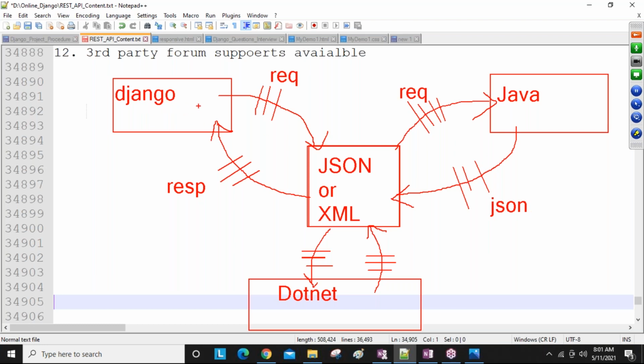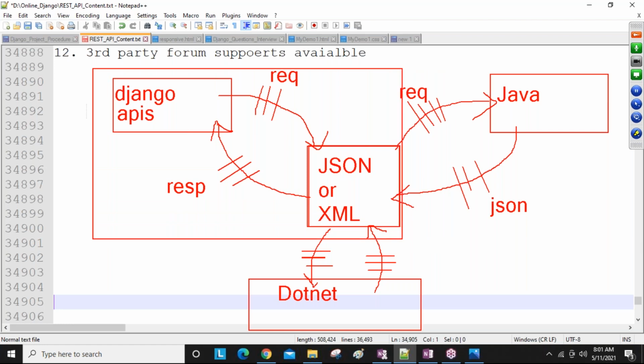So our Django code we are converting into JSON, by following these rules and regulations. Here APIs we are developing for getting one record, updating one record, deleting one record, like this. So all these APIs must be converted into JSON format only, our Django code, and also when people are sending one request from Java or somewhere, that request comes in JSON format. Now the JSON response gets back to the Django. So as an API developer, our primary goal is this piece, guys.